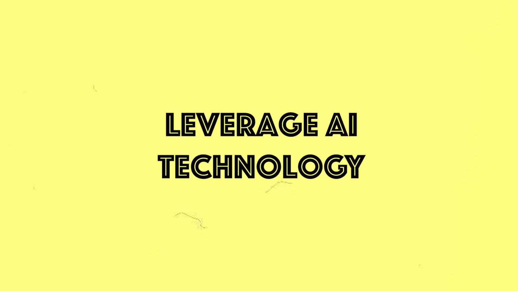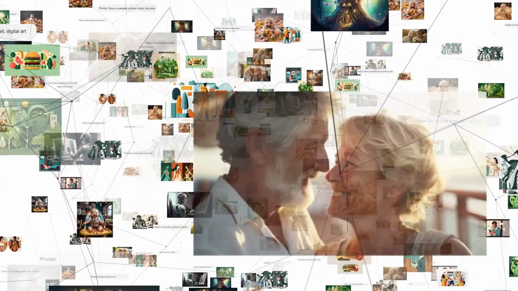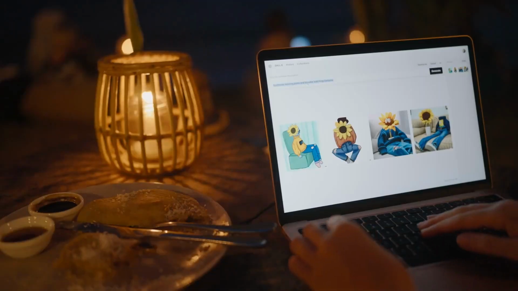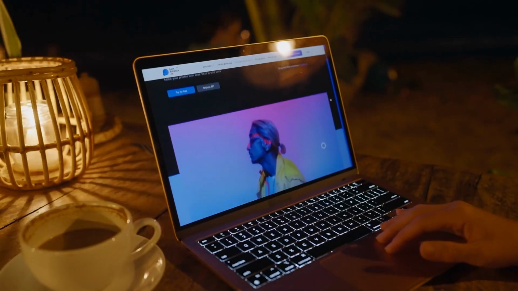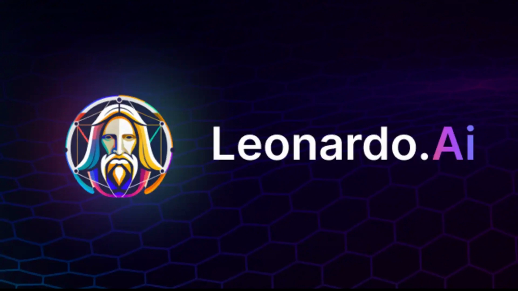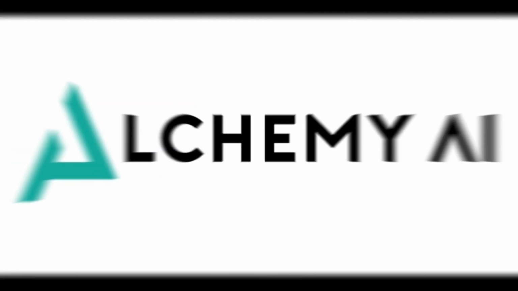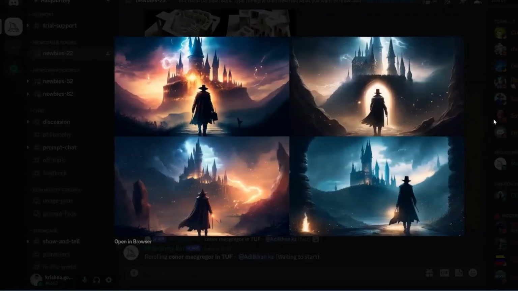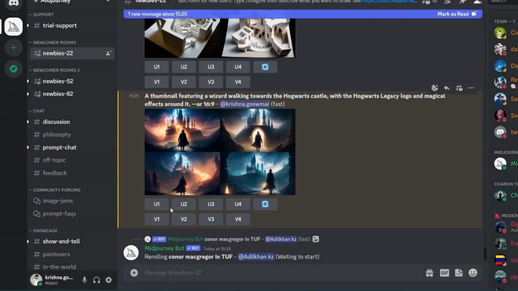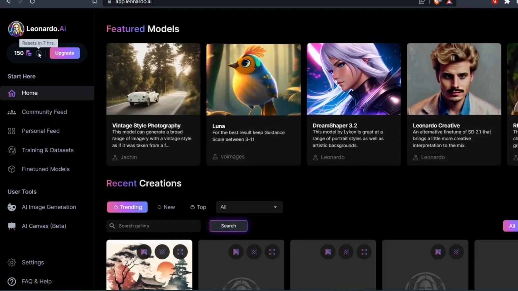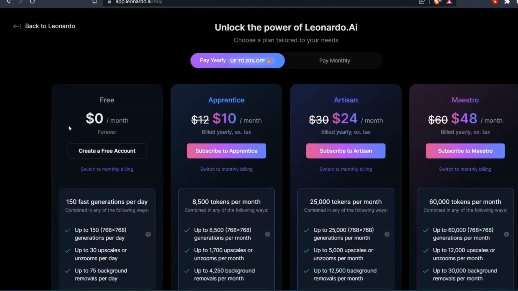3. Leverage AI technology. When choosing an image generator for your AI influencer, it's important to take into account the quality and realism of the generated images. Choose the Leonardo Diffusion XL model with Photo Real plus Alchemy settings for realistic imagery. This model is considered to be one of the most advanced AI image generators available, capable of producing highly detailed and visually impressive images. For an even better look and feel of your content, opt for the cinematic mode.